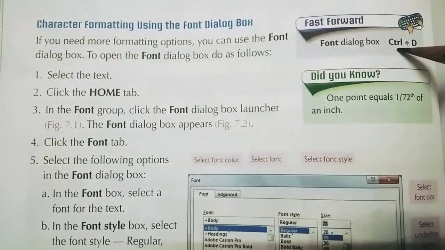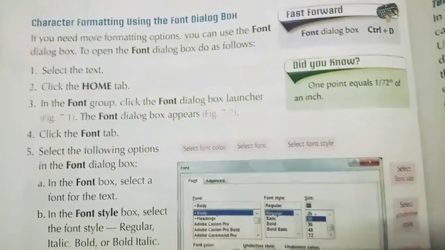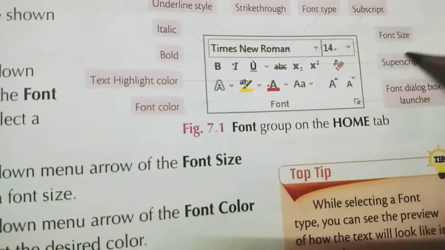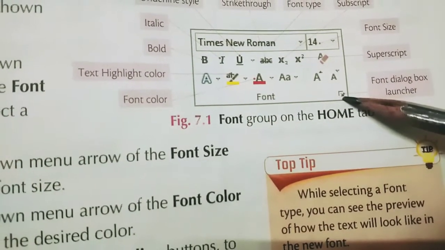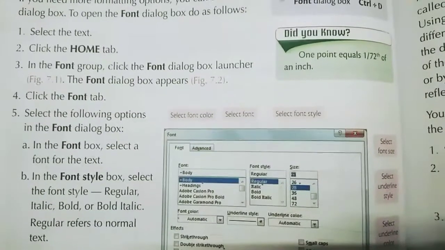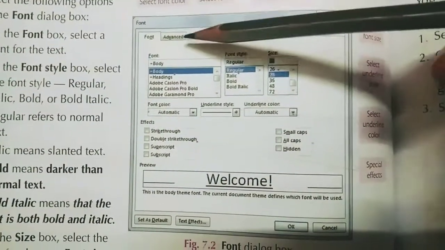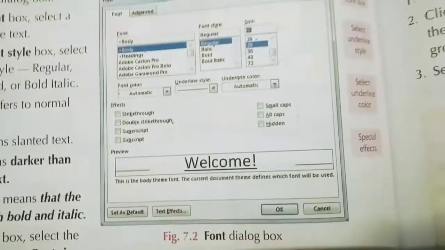So what is the font dialog box? Font dialog box means, okay, again go to the previous page, you can see a font dialog box. When you click this button, this small arrow, you will get the font dialog box. So what will you get in the font dialog box? See, this is called the font dialog box. Here you will get many options again. Okay, so from here also you can make the changes.